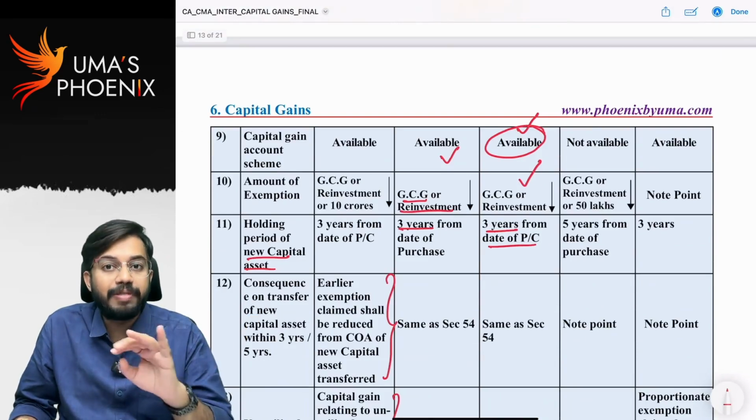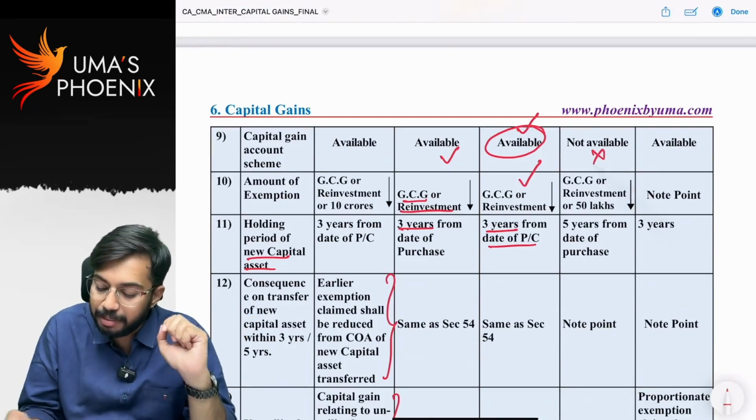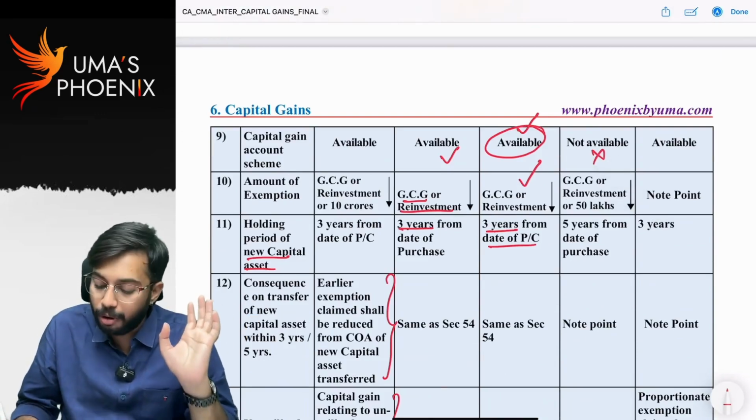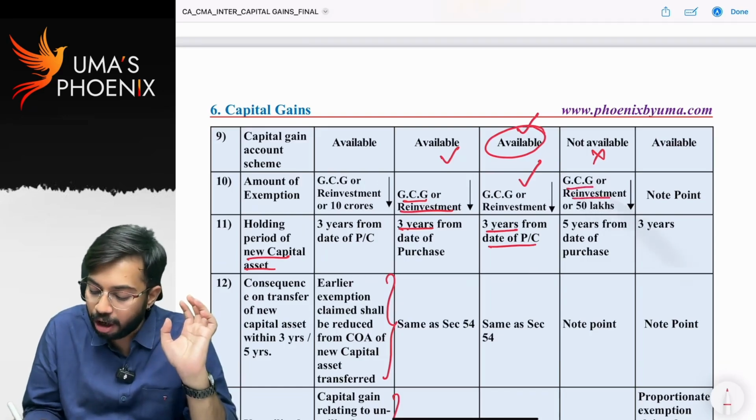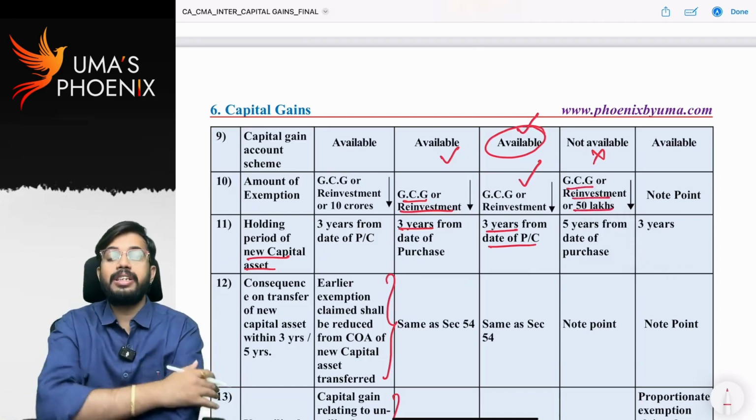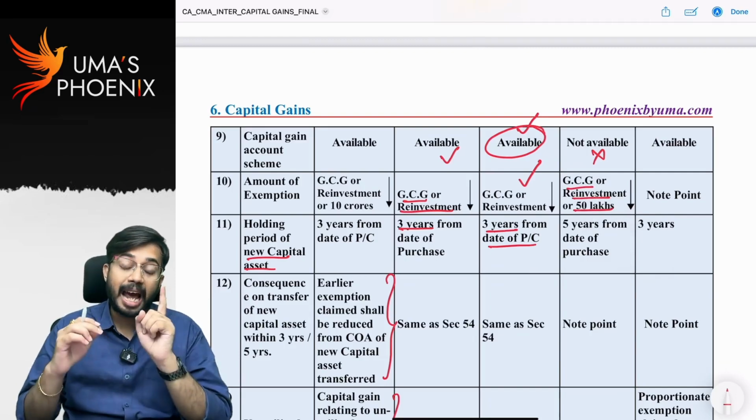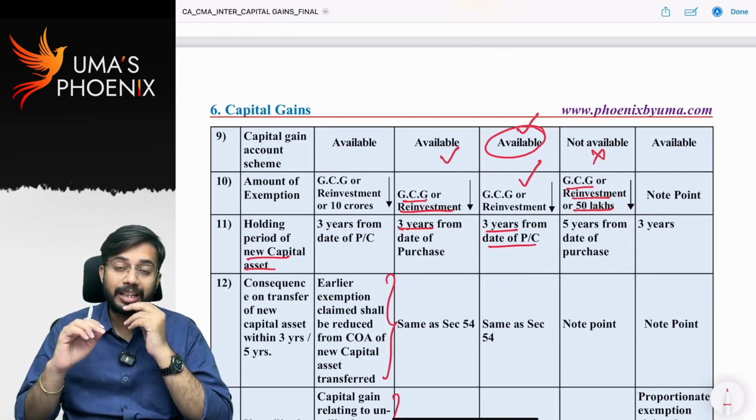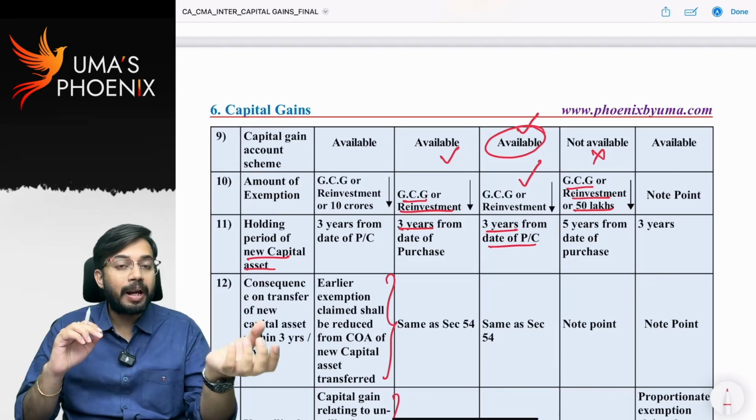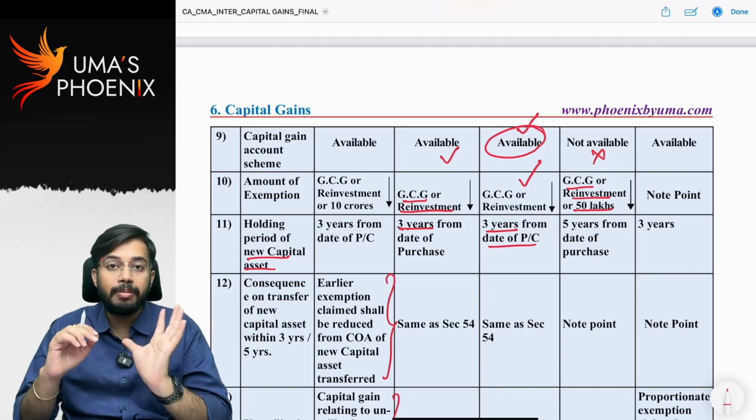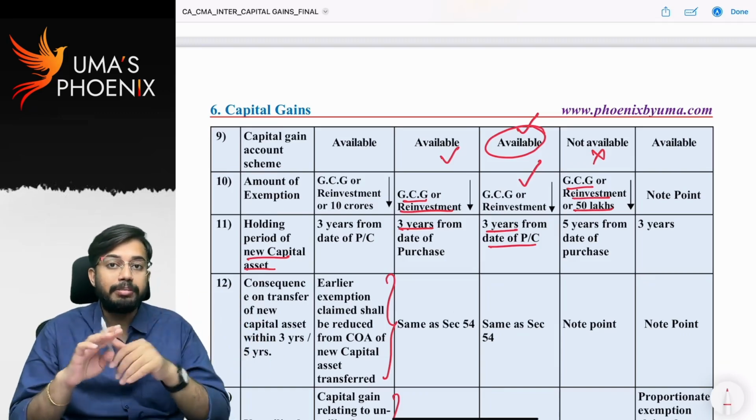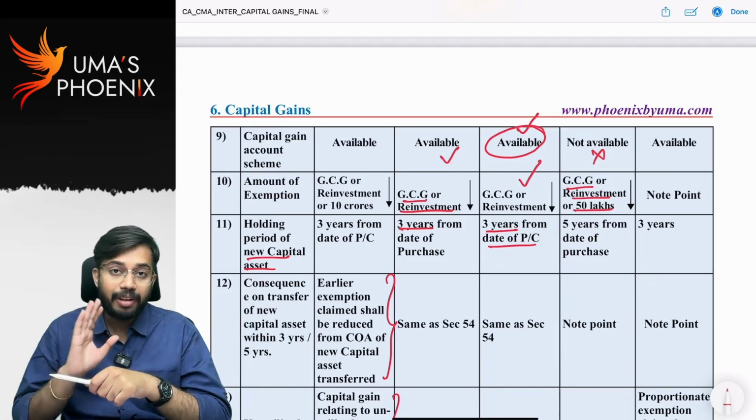As time limit is very low, capital gains account scheme is not available. Amount of exemption is gross capital gain or reinvestment or 50 lakhs, whichever is lower. That means maximum exemption allowed under 54EC is 50 lakhs. Let's say you purchased 80 lakhs worth of NHAI bonds. 80 lakhs is not allowed as exemption. Maximum exemption allowed is 50 lakhs.